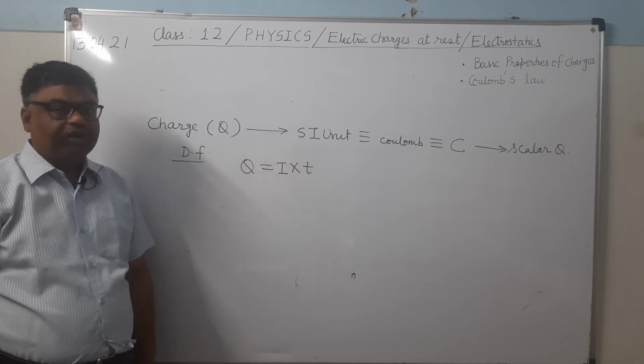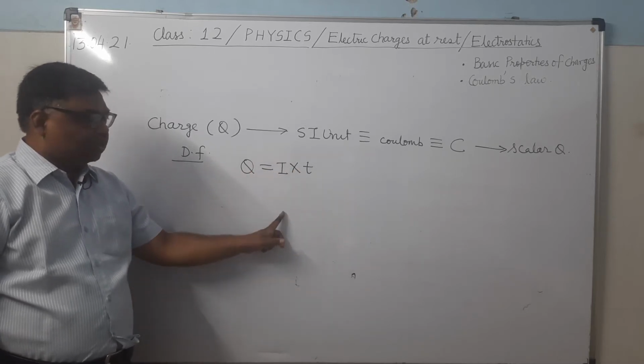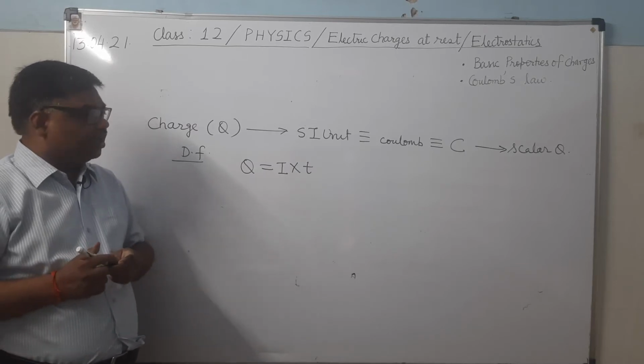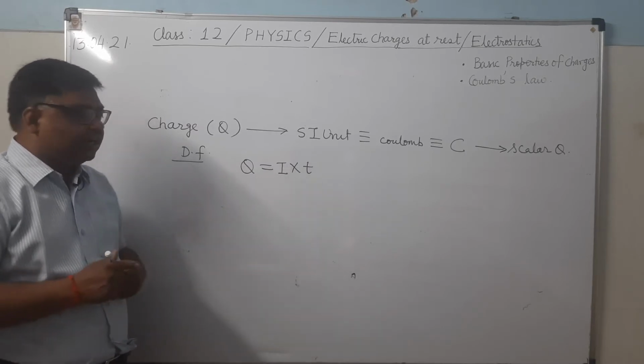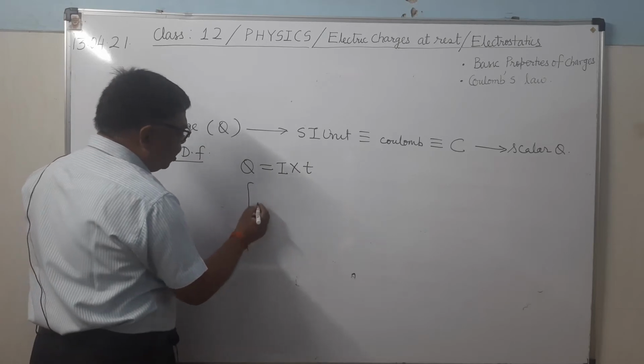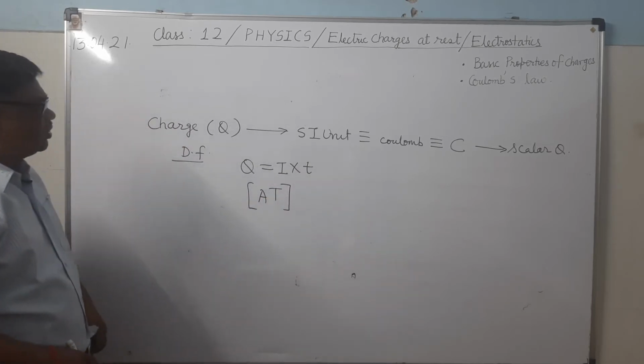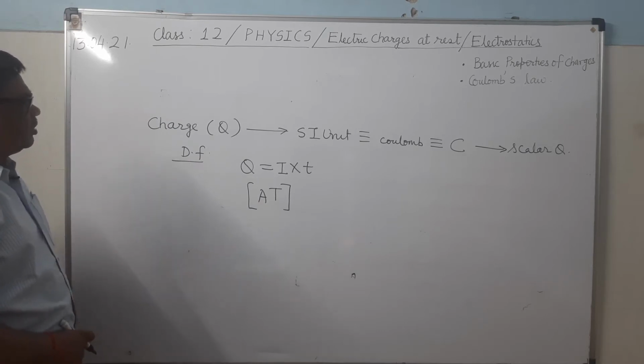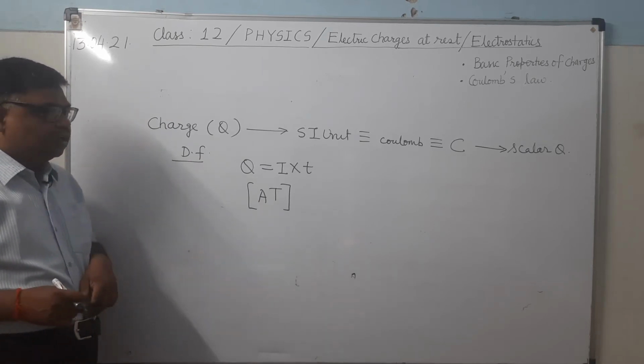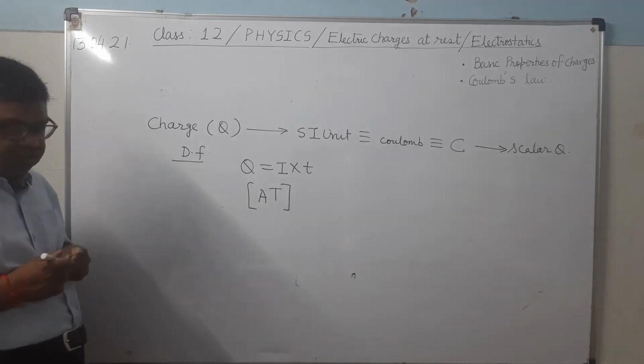Time is also a fundamental quantity. What is the unit of electric current? Ampere. Unit of time is second. So what is the dimensional formula? It is AT. Dimensional formula of charge is AT. All of you remember this. This is very, very important. Dimensional formula of charge is AT.